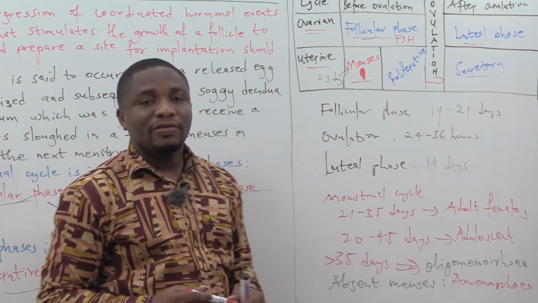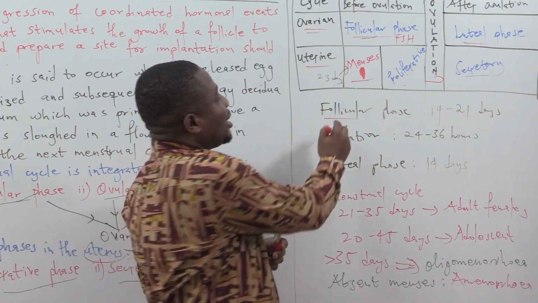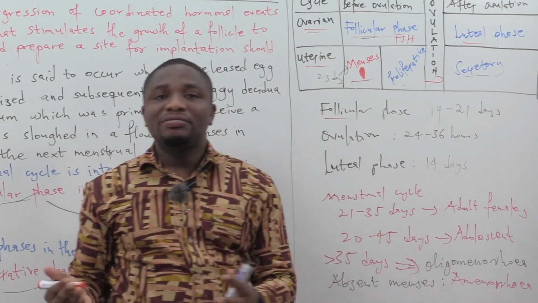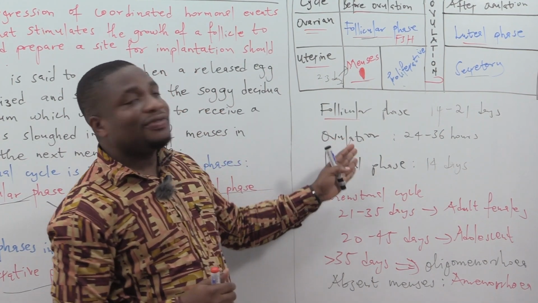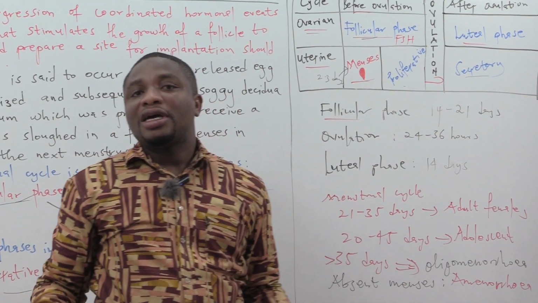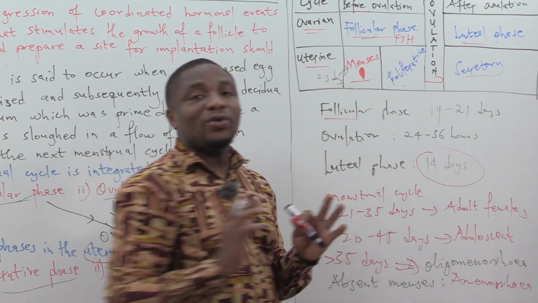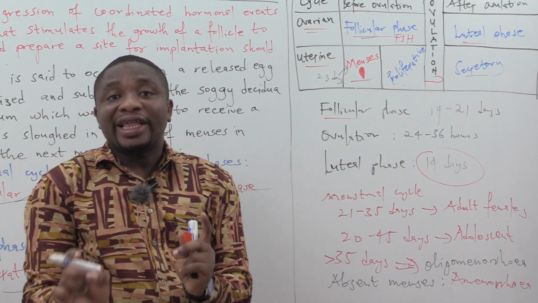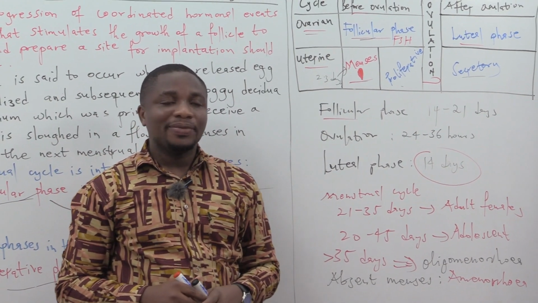It's contributed to by the follicular phase, because the follicular phase varies from 14 to 21 days. In some people, it may range from 10 to 22 days. If you take the ovulation phase, it takes about 24 to 36 hours. That is a day or a day and a half. Then the luteal phase is fixed. Usually you have it being 14 days and it does not change. On average 14 days. Sometimes it can vary between 13 to 15 days, and if you find the average of 13 and 15, you have 14 days.